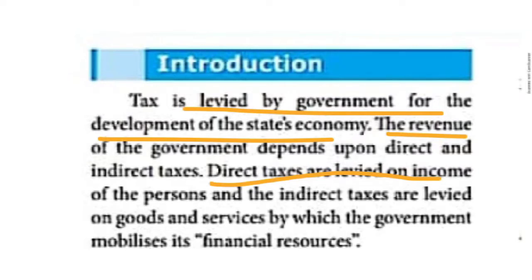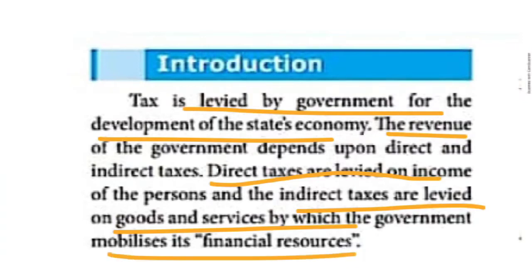Here it is given that indirect taxes are levied on goods and services, through which the government is getting financial resources. So in the introduction part, it's easy, children. Taxes are levied. So who is responsible? Who has the power to levy the taxes upon the people?